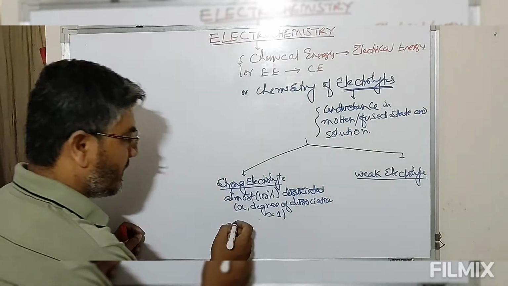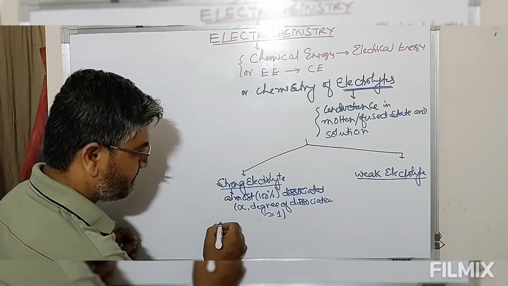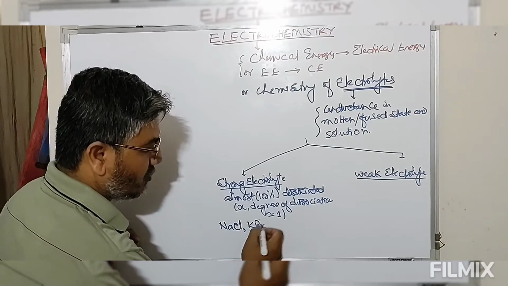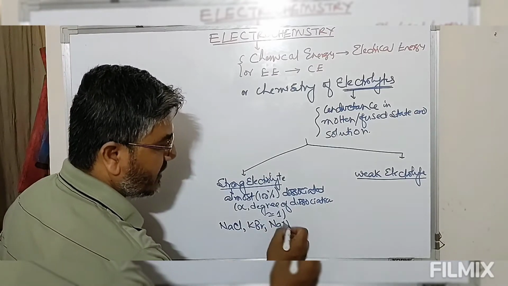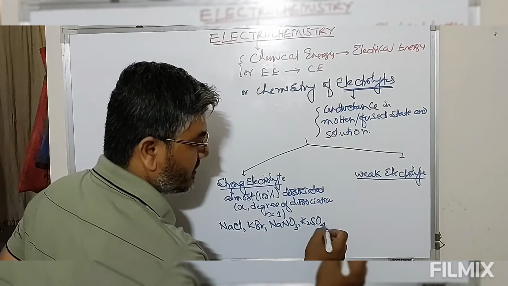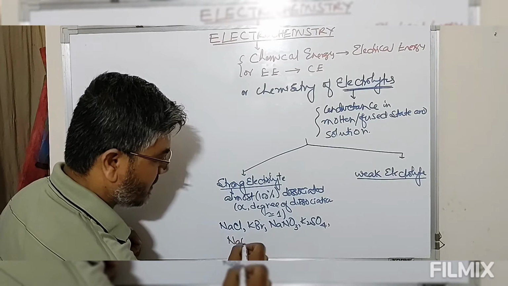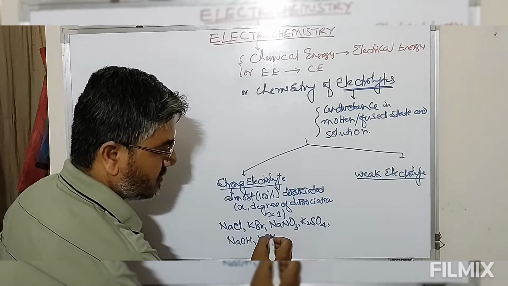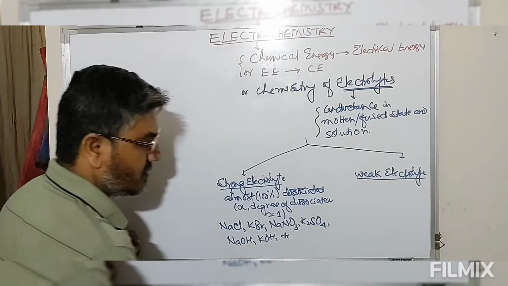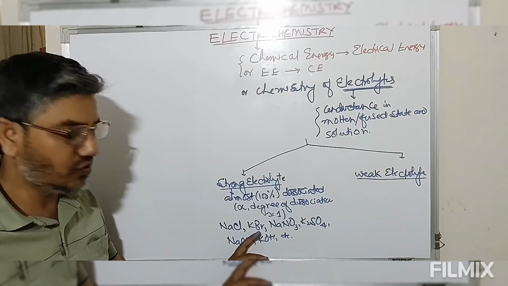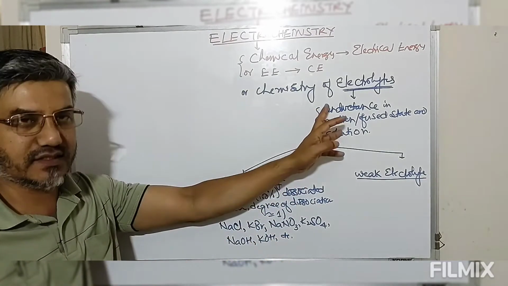Strong electrolytes include sodium chloride, potassium bromide, sodium nitrate, potassium sulfate, sodium hydroxide, potassium hydroxide, etc. These are normally solids, and these solids will not show any conductance.